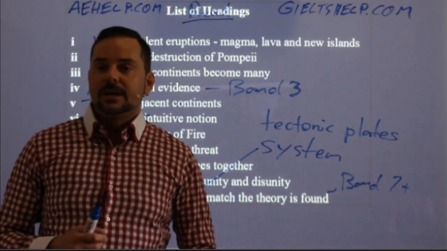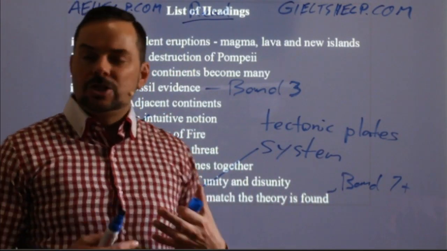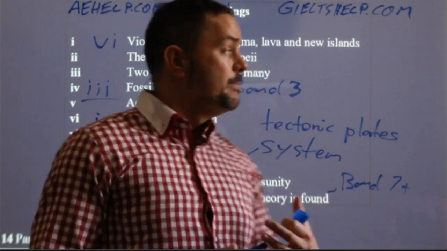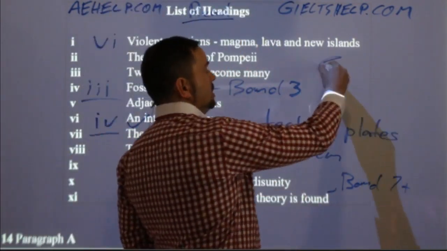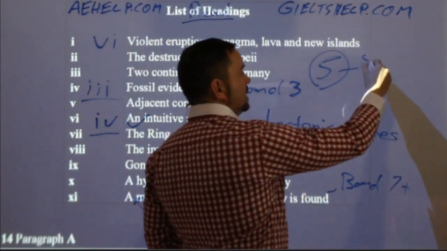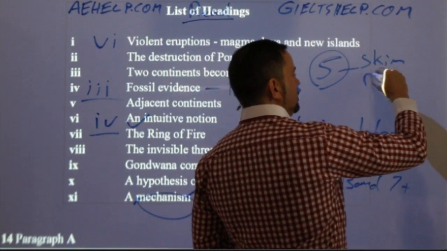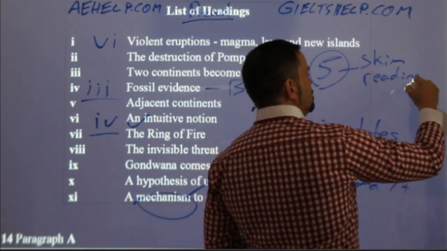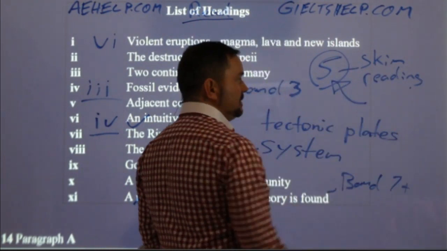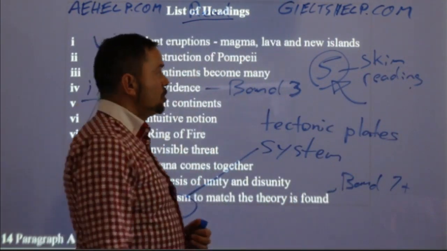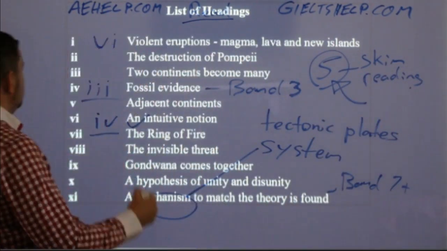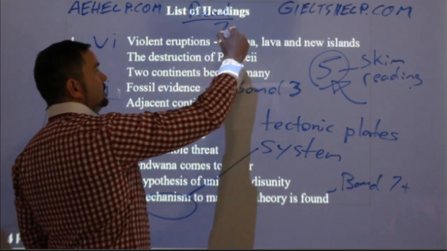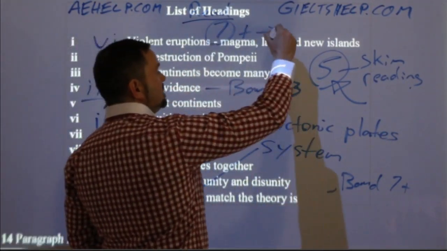Because a lot of teachers teach strategies for the band 5 level. Skimming, scanning, so skim reading is a strategy for the band 5 level. Critical thinking and paraphrasing are for the 7 plus level.